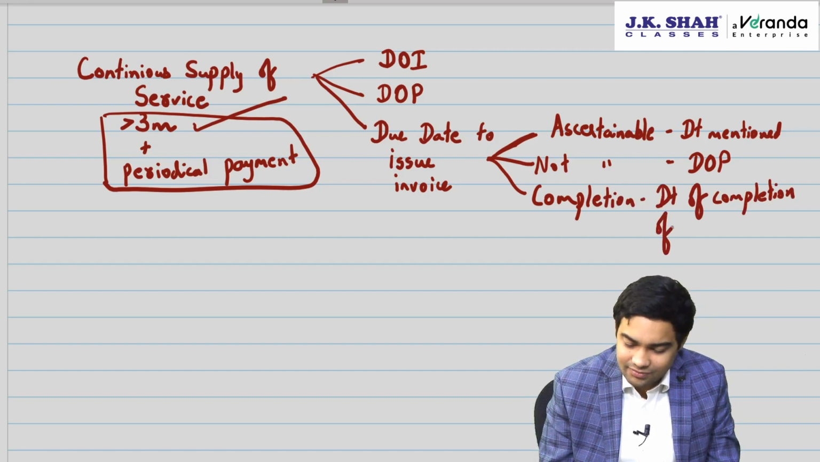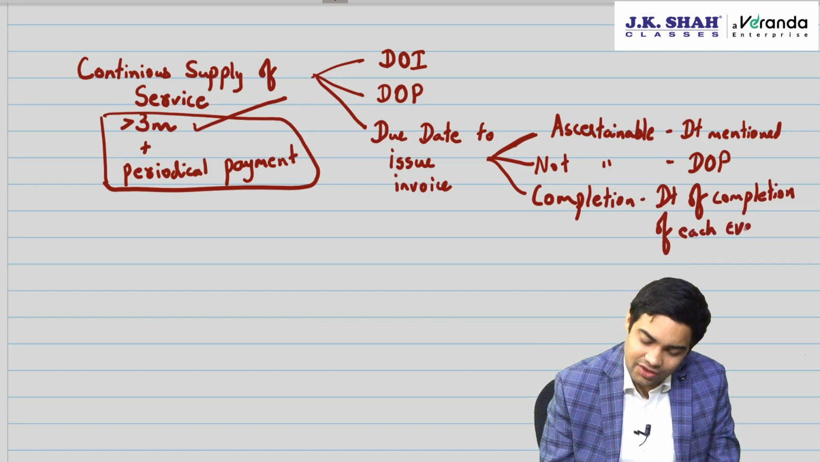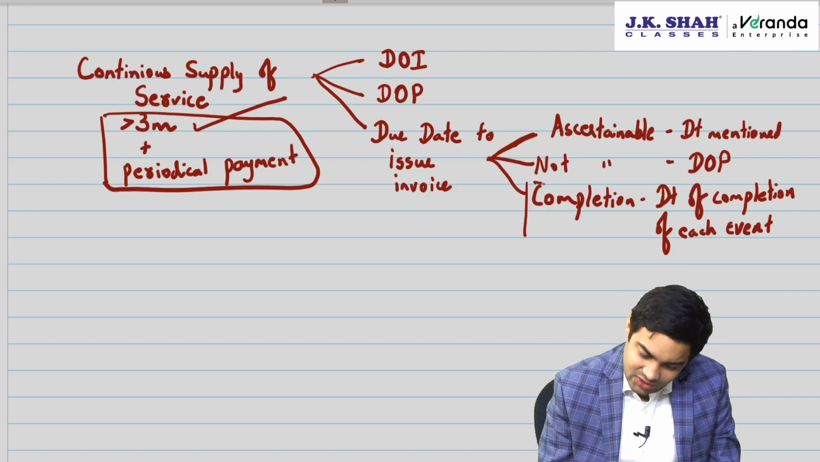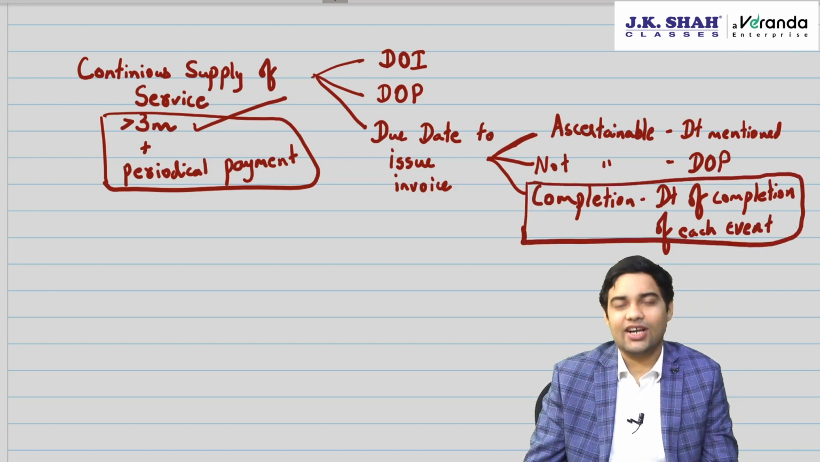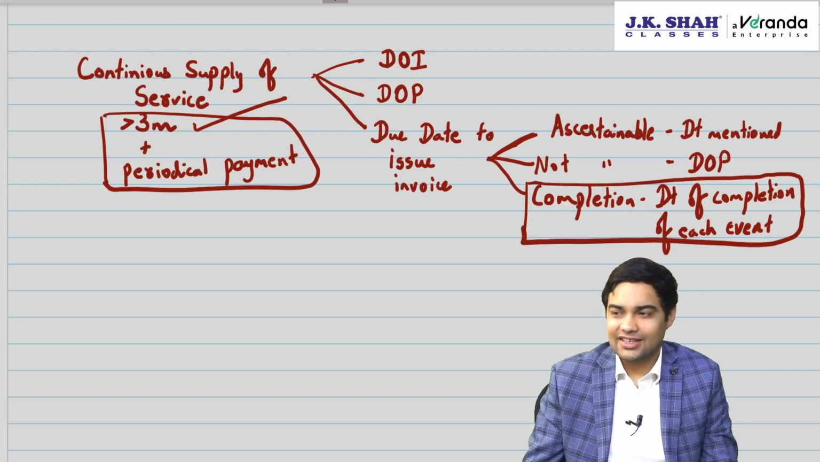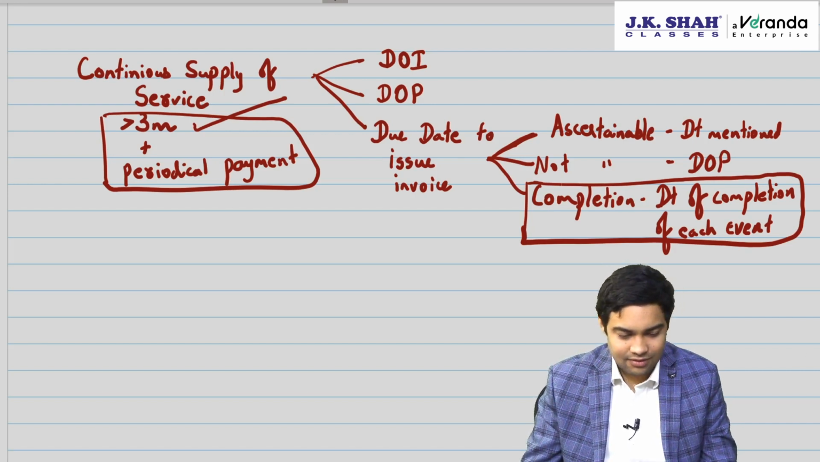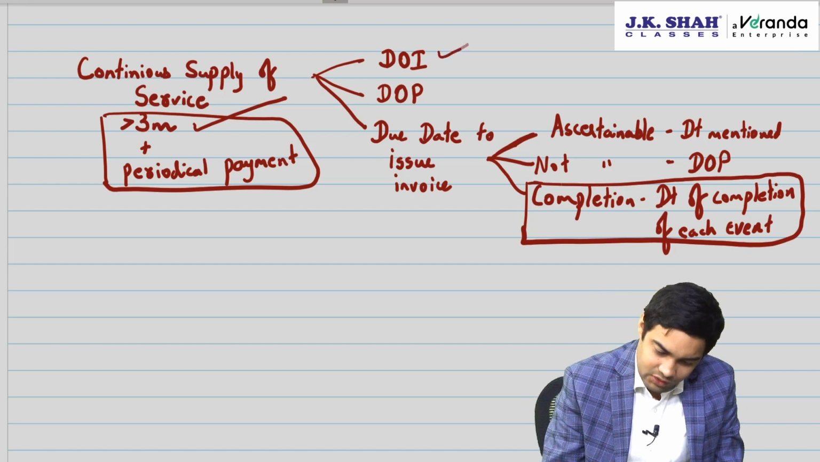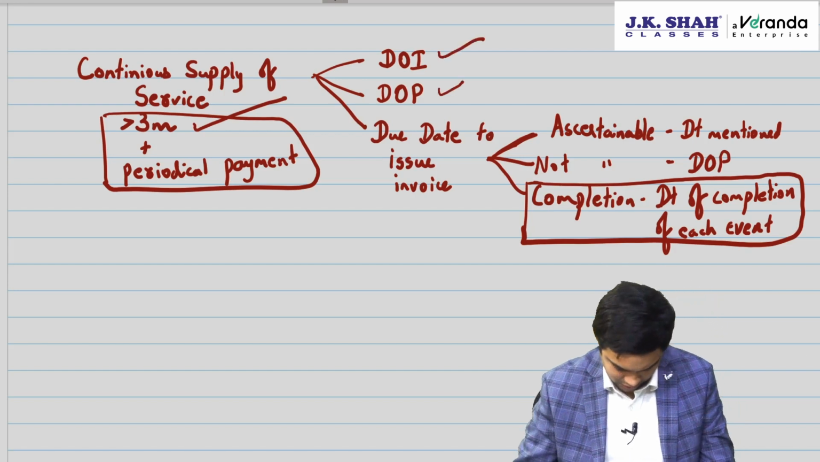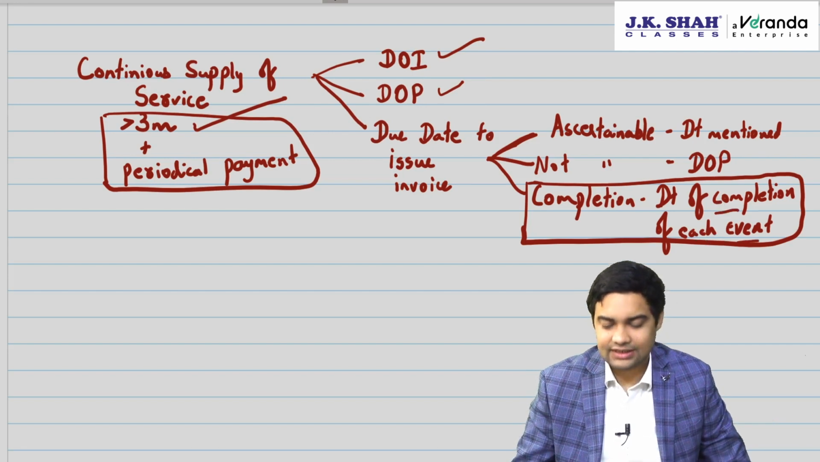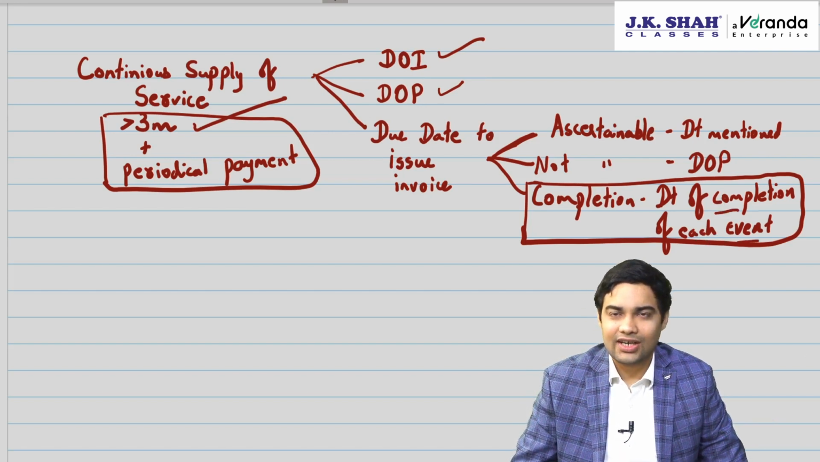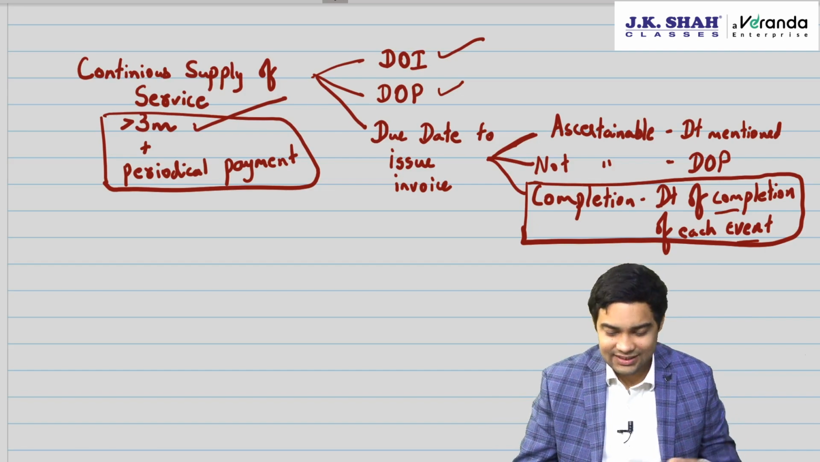Now, in case of road construction, the contracts are of this type. So the time of supply for construction industry would be date of invoice or date of payment or date of completion of each event which is specified in the contract. That's how you will derive the time of supply. Let's have a look at the circular.